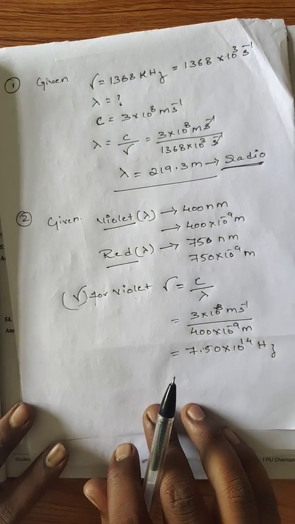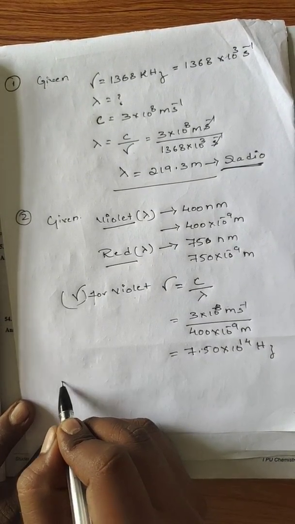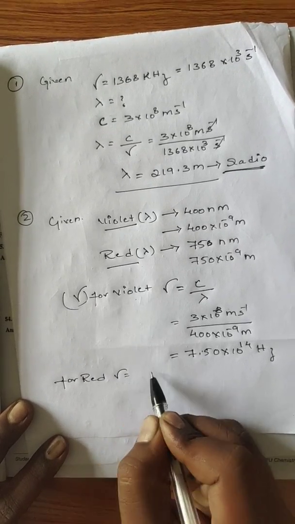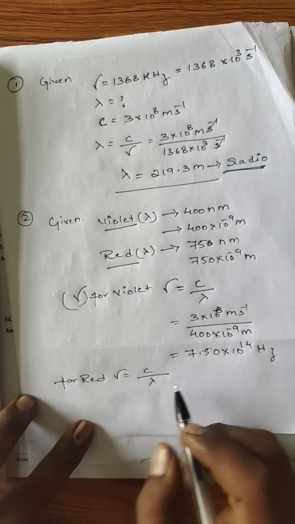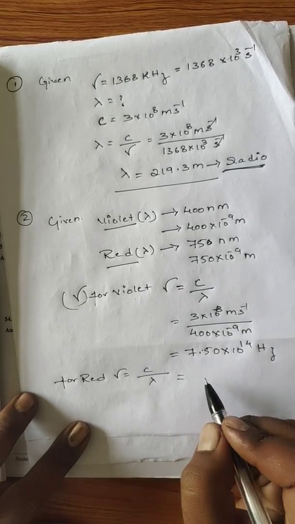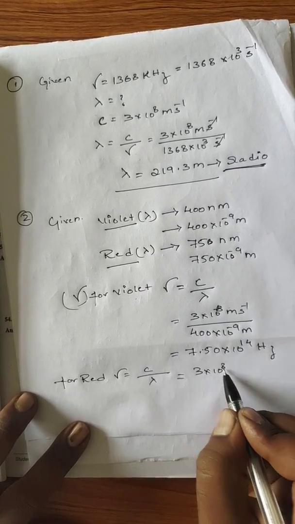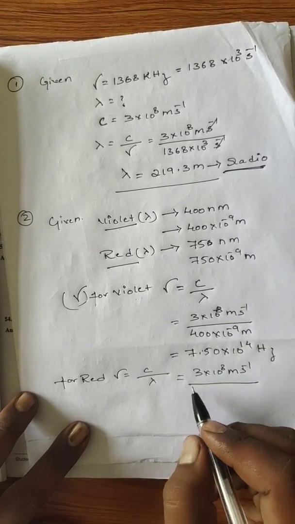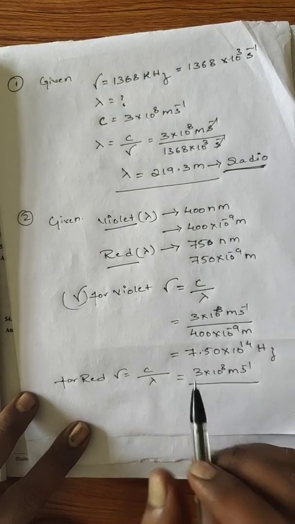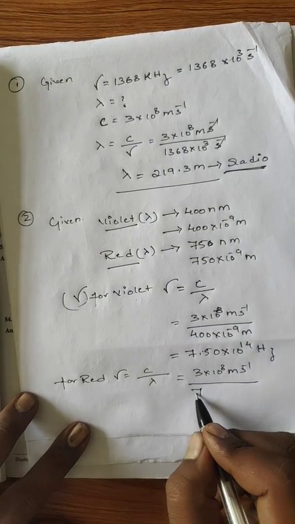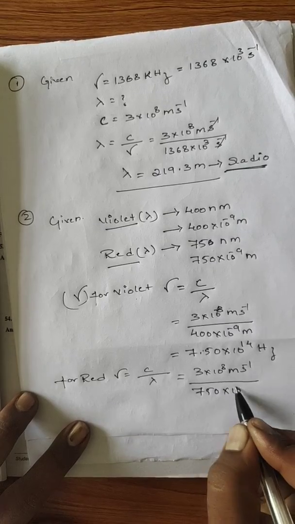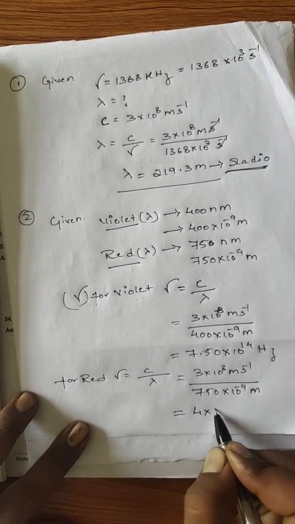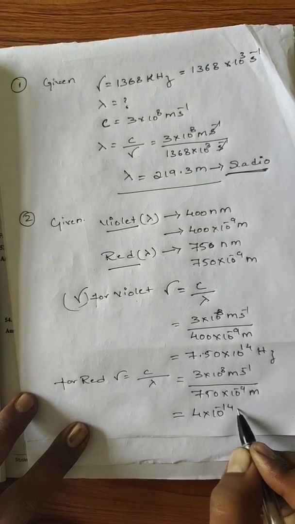Similarly, for red, frequency is equal to c by lambda: 3 into 10 to the power of 8 meters per second divided by 750 into 10 to the power of minus 9 meters. We will get 4 into 10 to the power of 14 hertz.